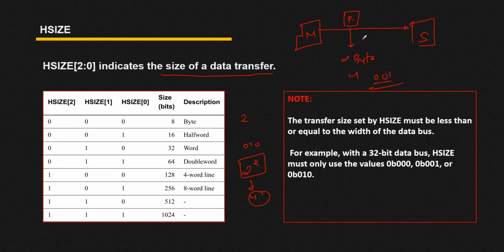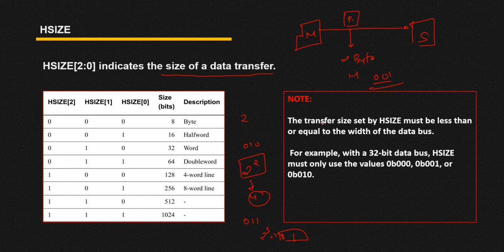So here your packet size is 4 bytes, and let's suppose your S size is 011. So 011 is 3, so 2 raised to 3, that means 8. So here your packet size is 8 bytes. This is how you can get the size of your packet.